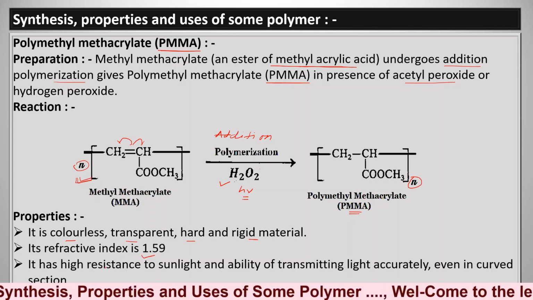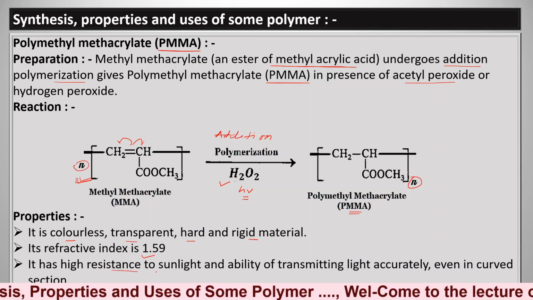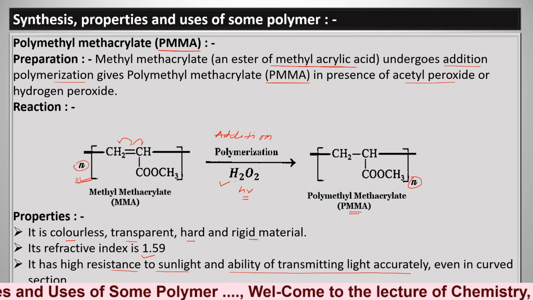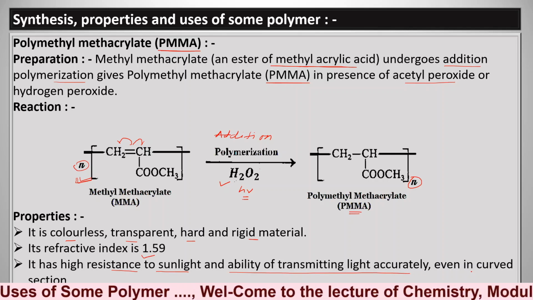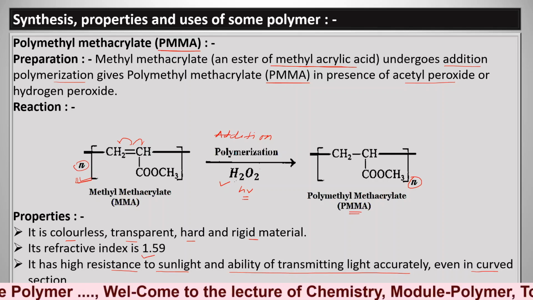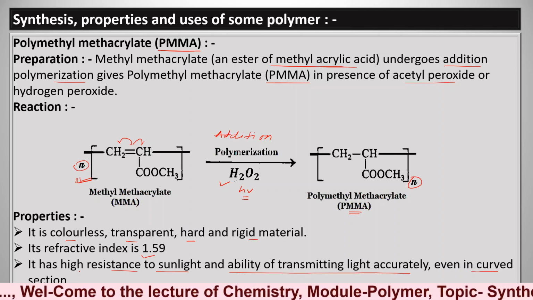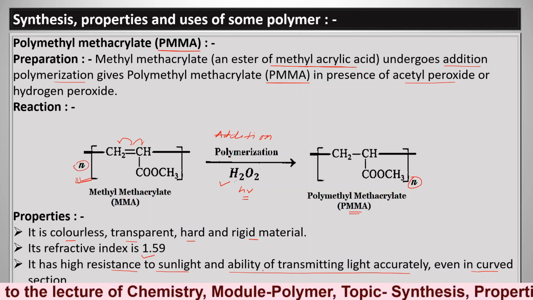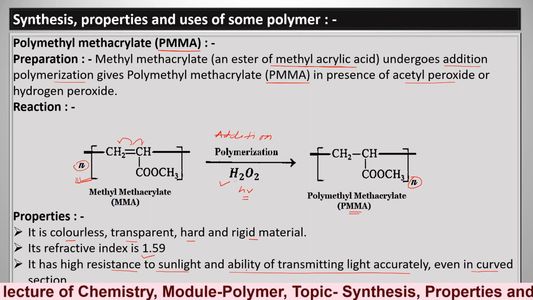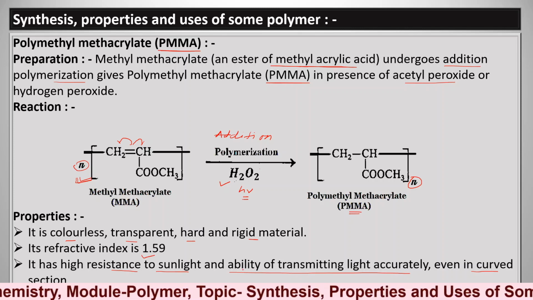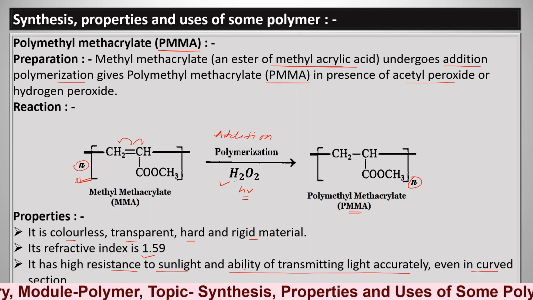It has high resistance to sunlight and the ability of transmitting light accurately, even when curved sections are present in the article. So it has a high resistance to sunlight and ability of transmitting light accurately. And this property is also important from the application point of view of polymethyl methacrylate.